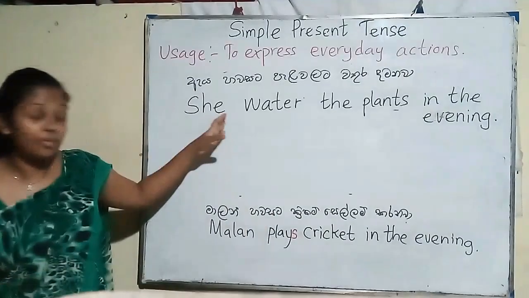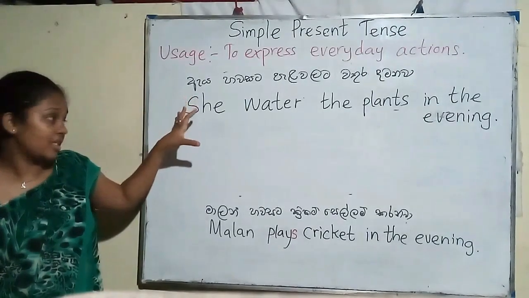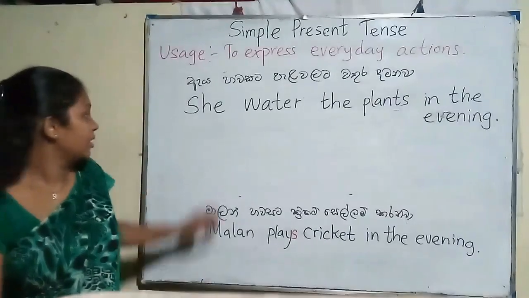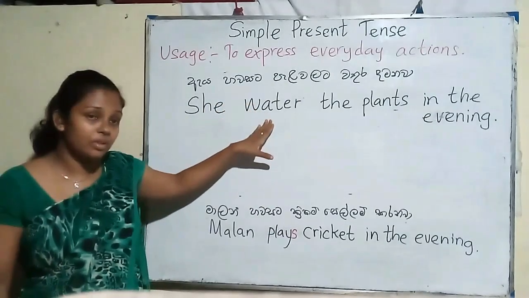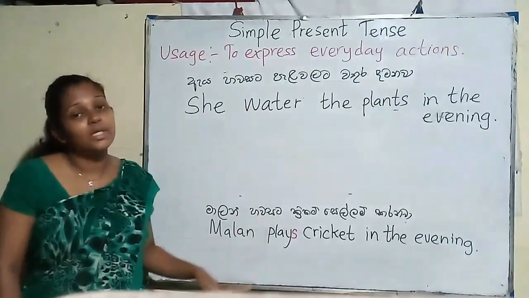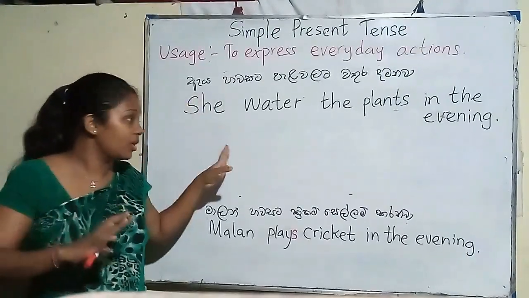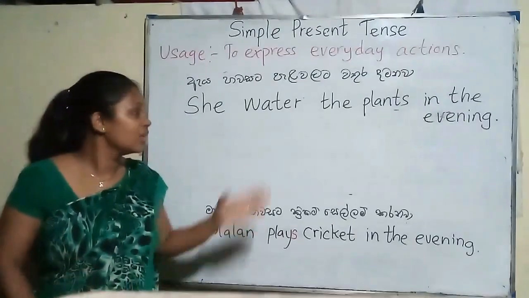Okay, now I have finished writing the sentence and let's see whether it is correct. Here the subject is singular. Look at the verb. The verb is water. Water is a plural verb because you already know all the verbs in English language are considered as plural.